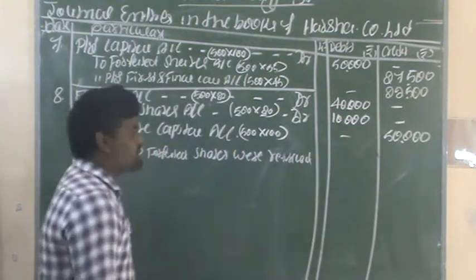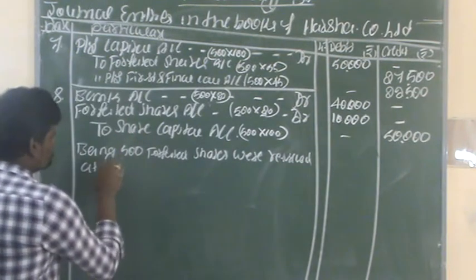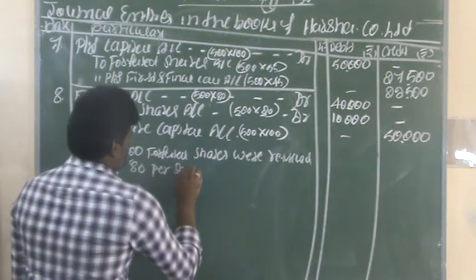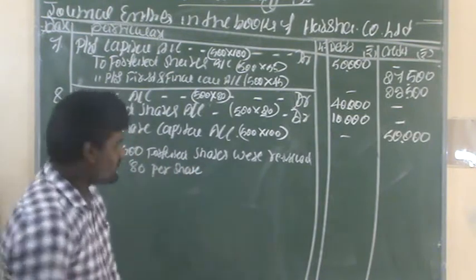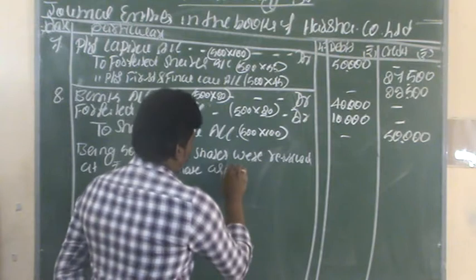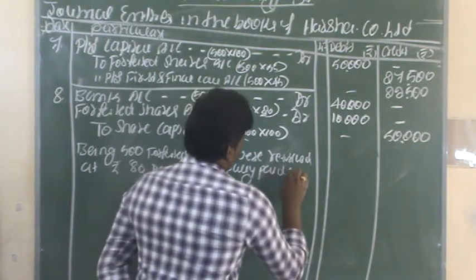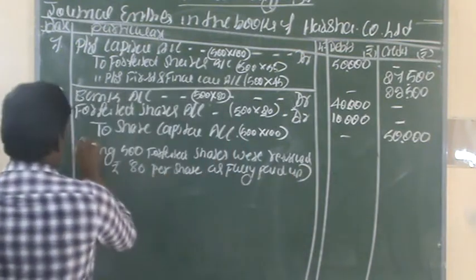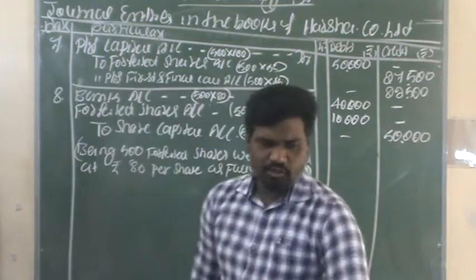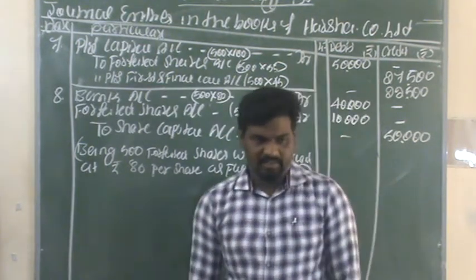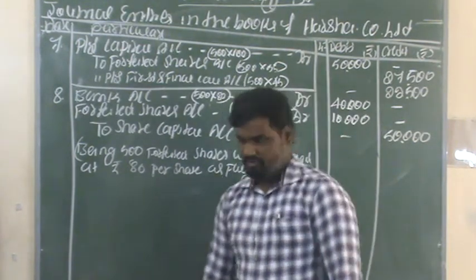Being 500 forfeited shares were reissued at rupees 80 per share as fully paid up. When they are reissuing these forfeited shares, at that time we are receiving all the money, they are paying the full amount.